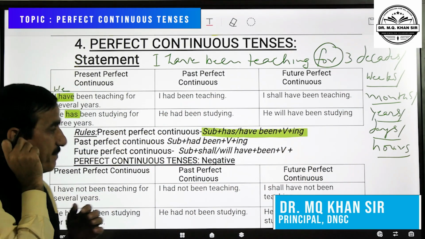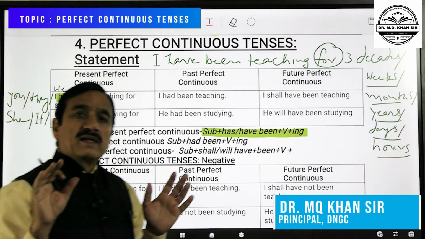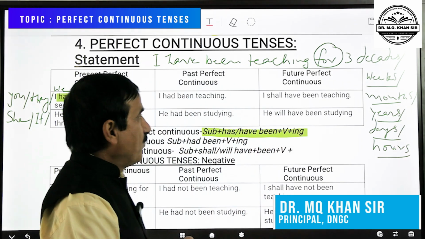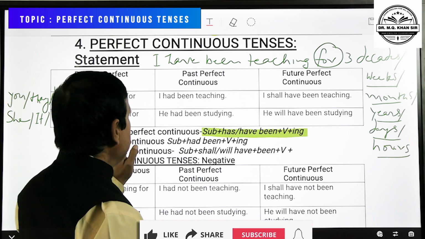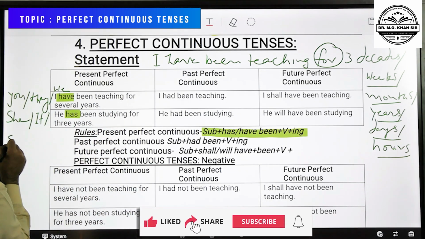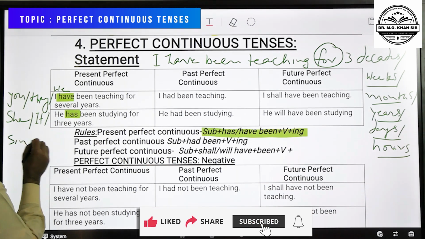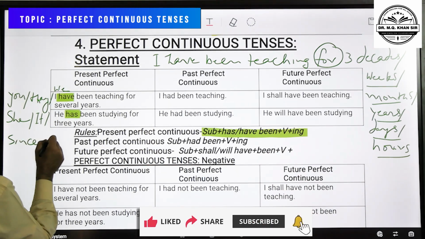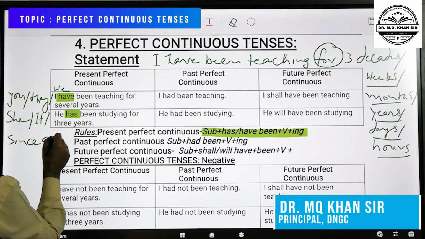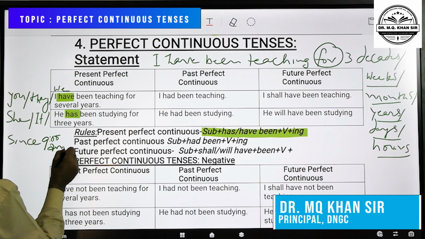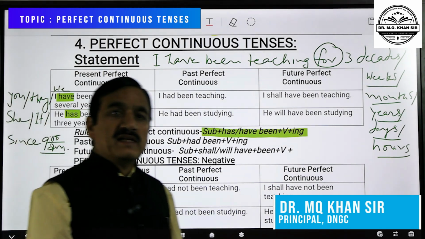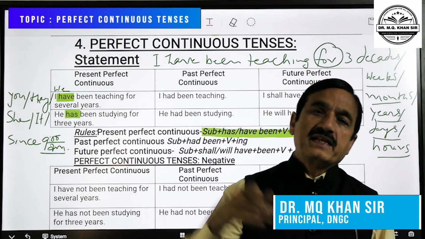But when we talk about definite time, exact time, accurate time, then for should not come, it will be since. For example, since 9 a.m., since Monday, since morning, since 15th August, since 1980.